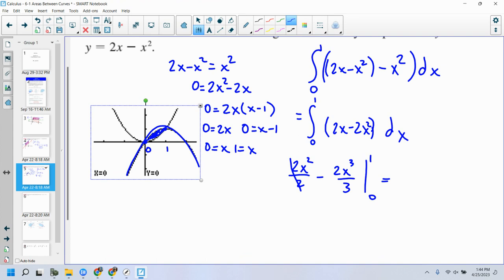If I plug in 0, it's going to completely go away, right? So this is going to be 1 minus 2 times 1 to the third, or 2 over 3. 1 minus 2 thirds, it's 1/3, or 0.3. So I know the area enclosed by those graphs is equal to 1/3.